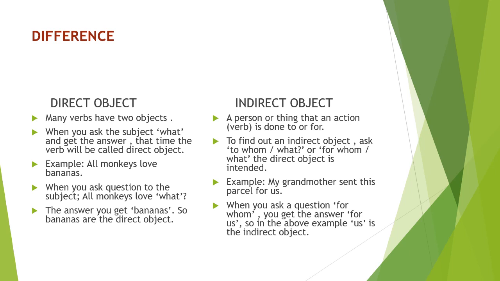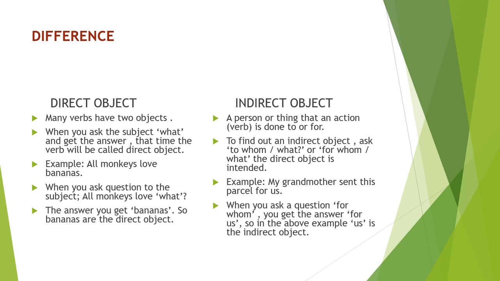So how can you identify the direct object and indirect object? When you ask the question to the subject what, and immediately you get the answer of what, that time the object will be called direct object.